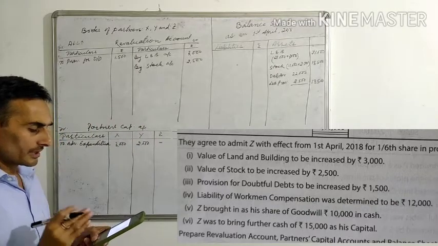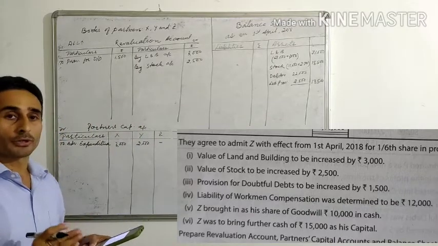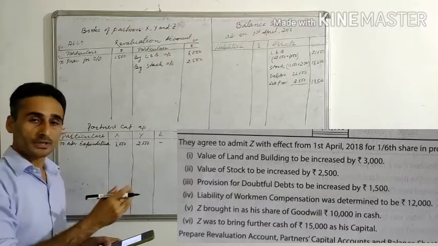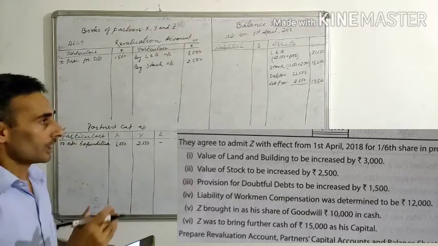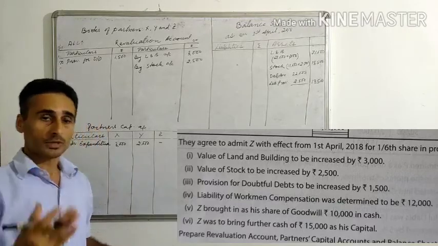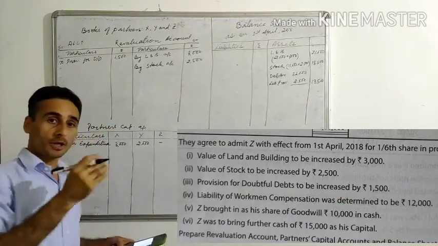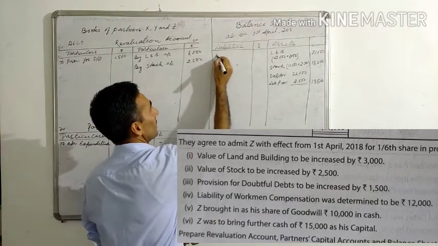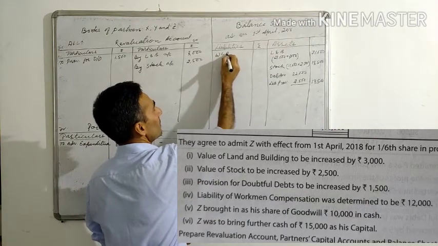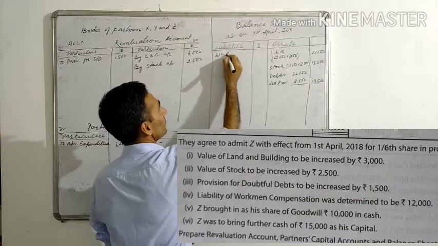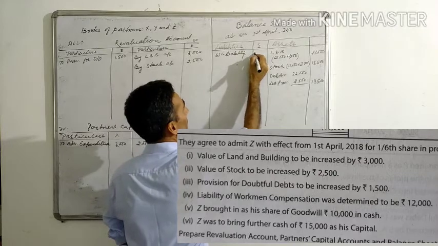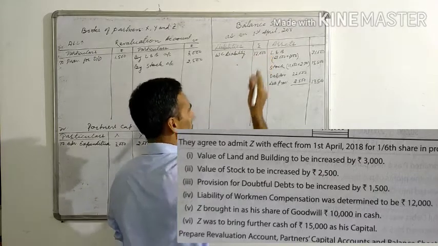Liability of workmen's compensation was determined to be rupees 12,000. I've already explained to you regarding workmen's compensation reserve. Okay, 13,000 was distributed to the partners. 12,000 is remaining as a liability. So this will be shown on the liability side. Workmen's compensation liability, that is the new liability, 12,000.